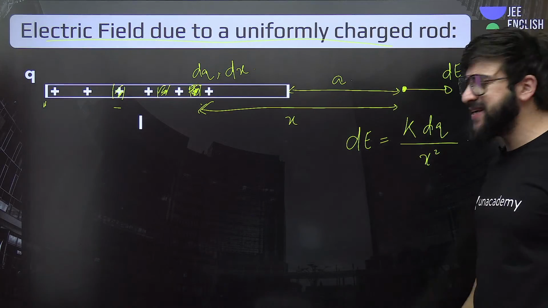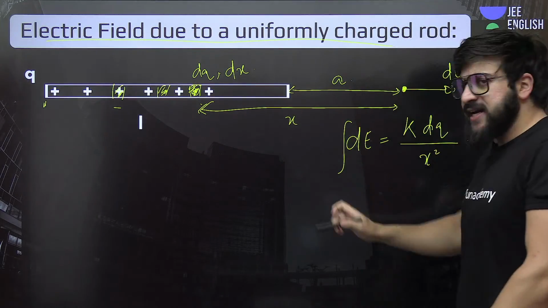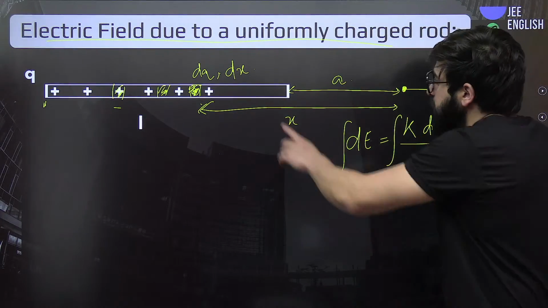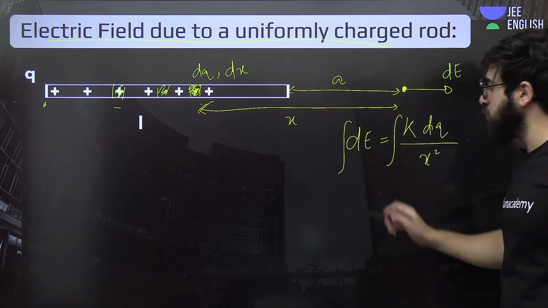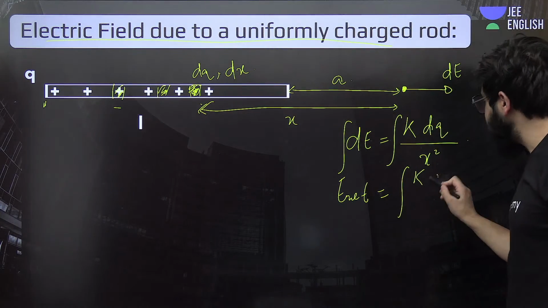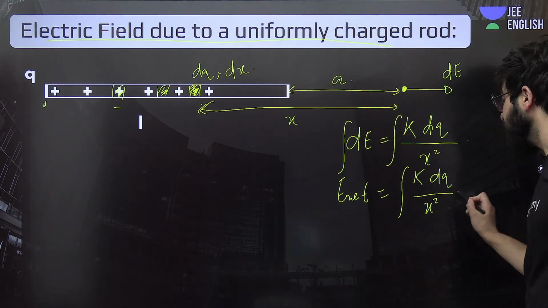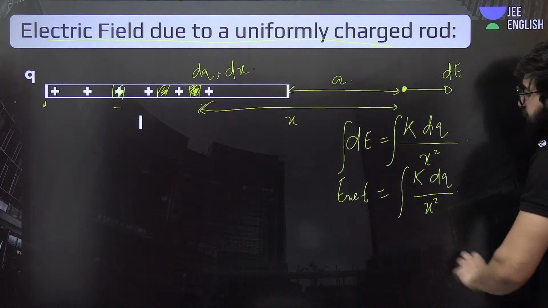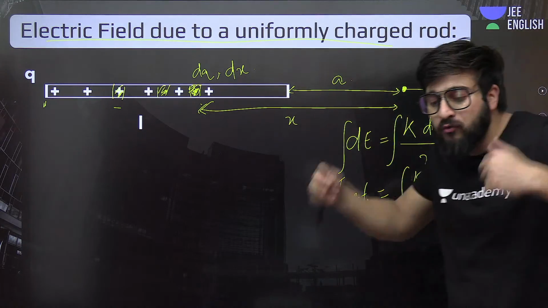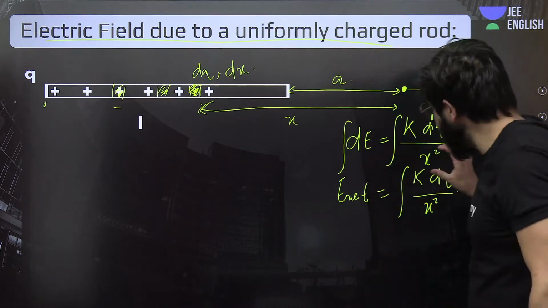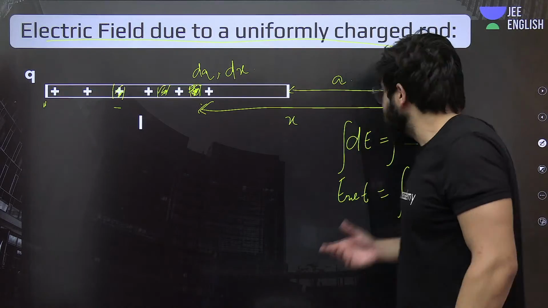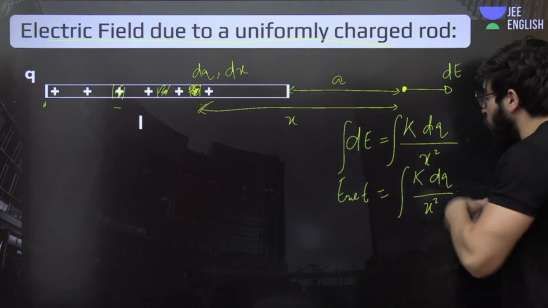So in order to find the net electric field, what are we supposed to do? Integration. Integrate it from this point to this point. Now the question over here is, we will get E net is nothing but the integration of K dQ upon x square. You tell me one thing. Is it possible to integrate this x square in terms of this dq over here? Can we integrate these two different variables over here? Definitely not. We cannot integrate over here. So what will we do?